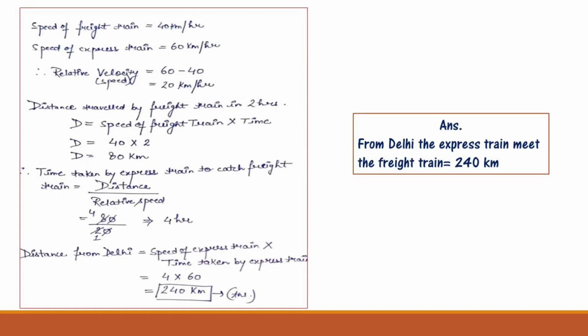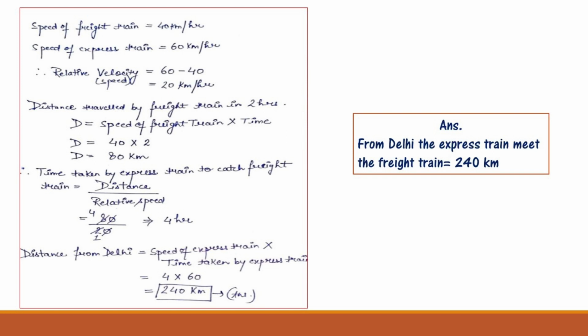Now let us solve this question. It is given that the speed of the freight train is 40 km per hour and the speed of the express train is 60 km per hour. Now we have to find the relative velocity, that is 60 minus 40, which comes to 20 km per hour.